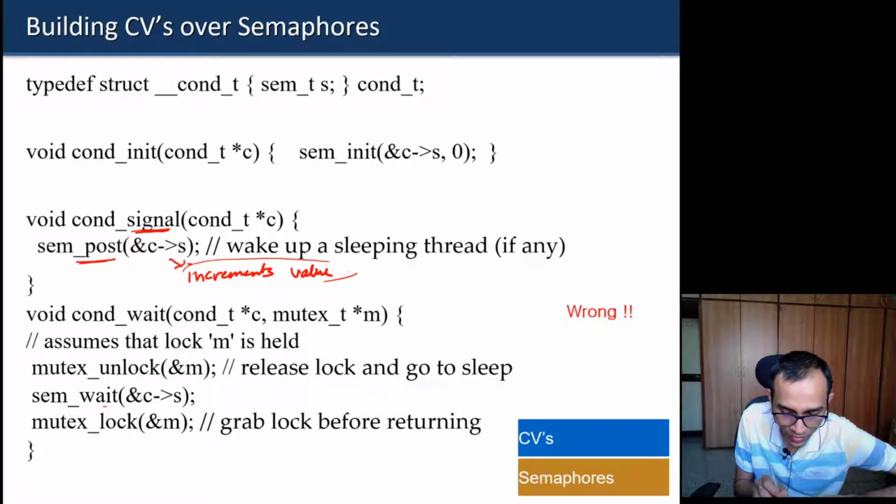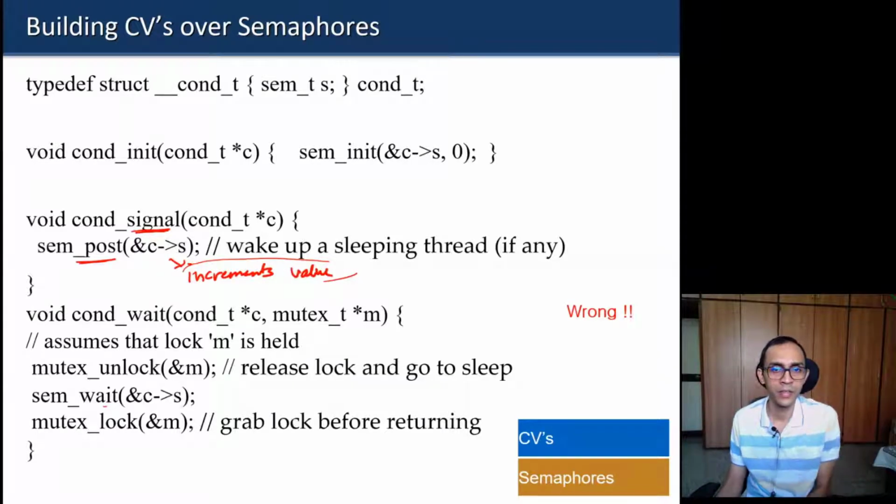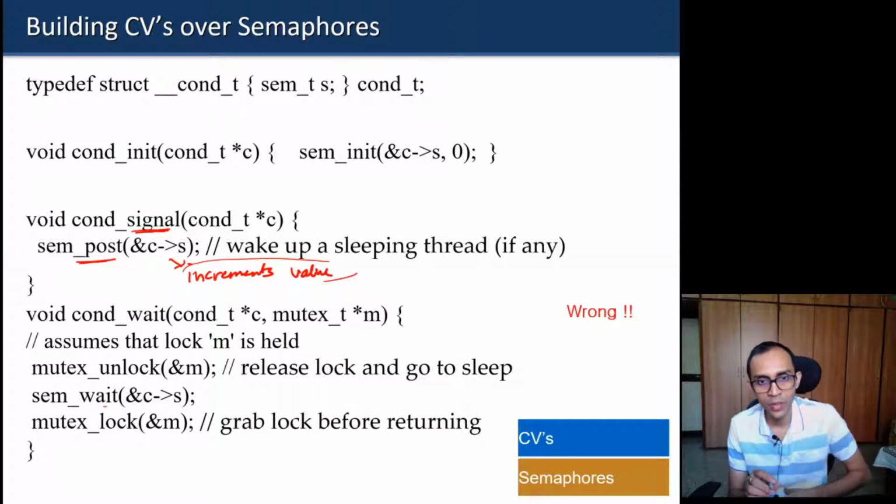A condition variable does not have any state, so it does not store anything. If a signal operation is wasted, it gets wasted. It won't store that in some state variable. But a semaphore has a state variable, value.